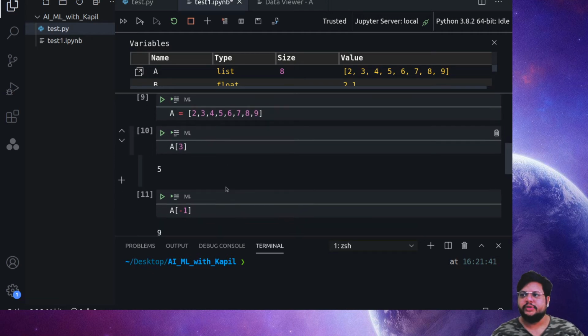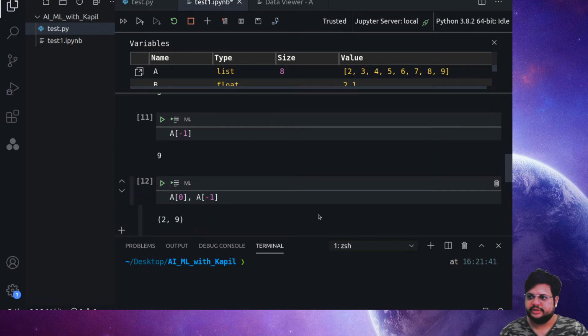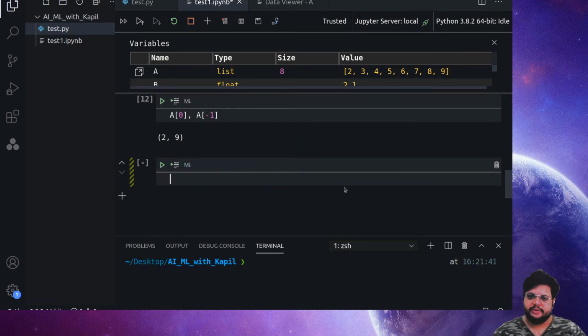So if you always want the first and the last element of a list, I can do the first element as 0 and my last element as -1. So for everything, whether I know the length of the list or not, it will always generate the first and the last element of that list. Now there are several other parts with this list, like how do we sort the list.